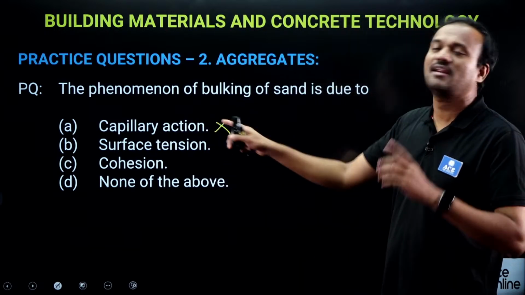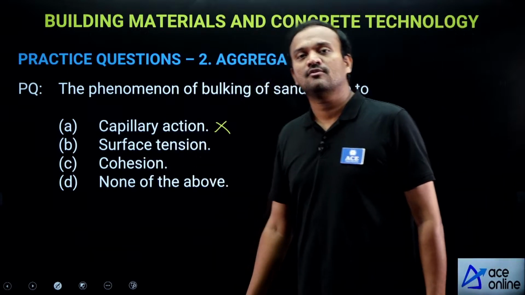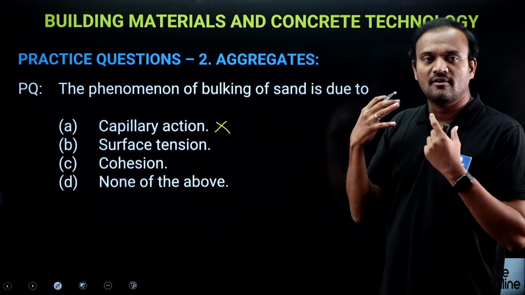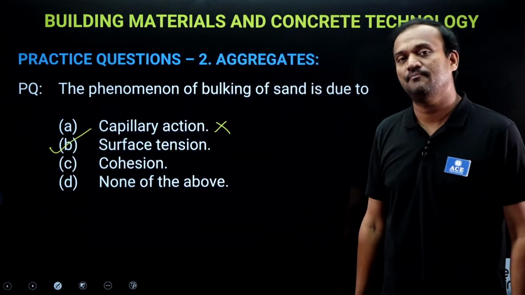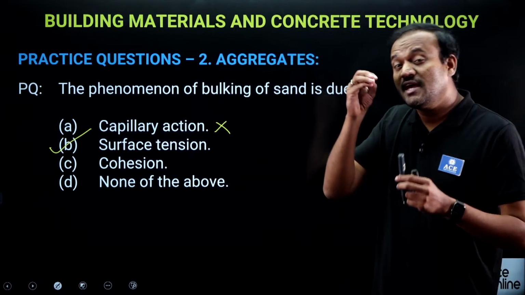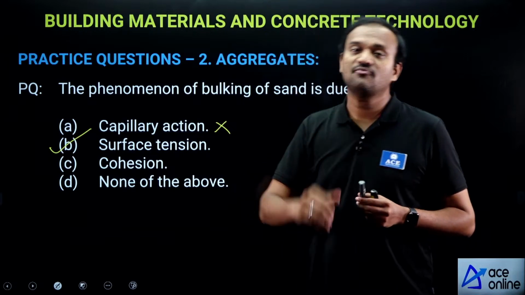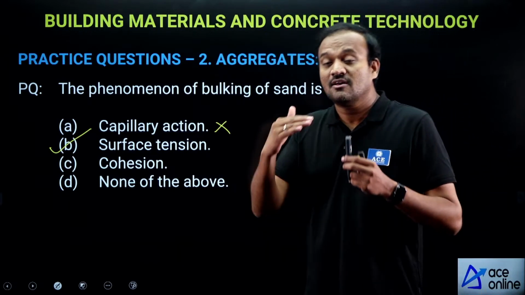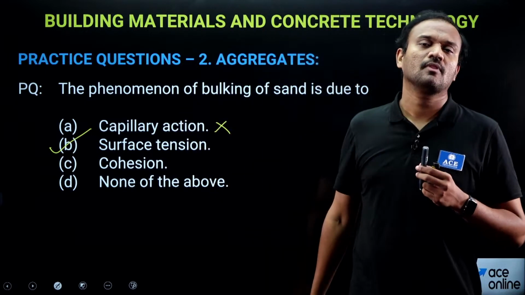It is not at all related to bulking of sand. Bulking of sand is because of surface tension phenomena. See, what is happening in bulking? If there is some moisture present between the aggregates, water films are formed between the aggregates. The films have a surface, so surface tension kicks in.